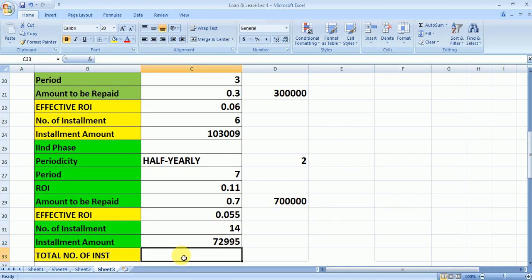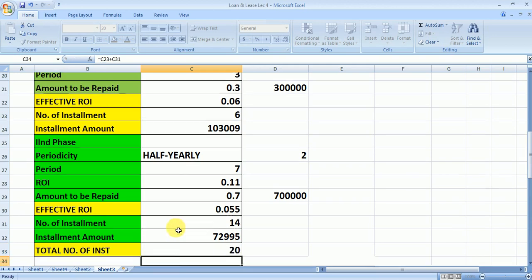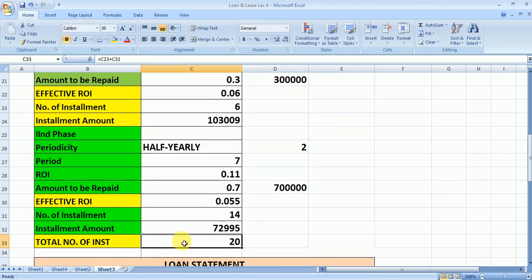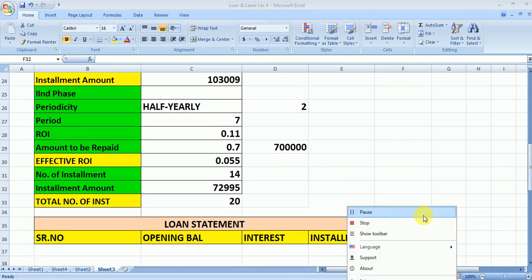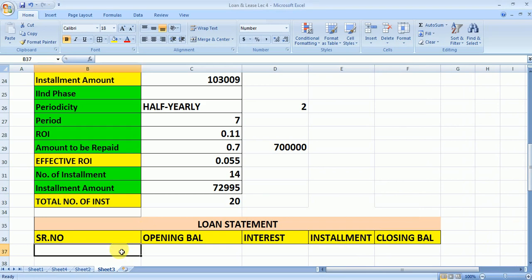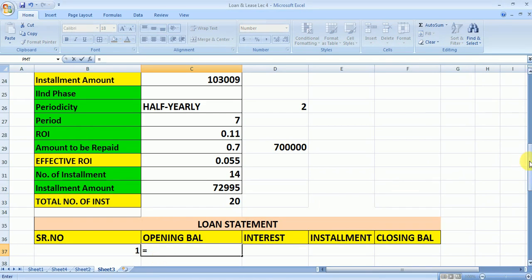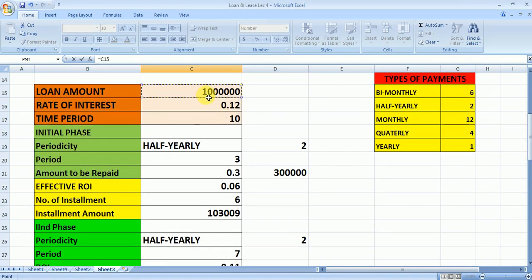Now we need to calculate the total number of installment during the duration of the loan. So that will be equals to the number of installment to be paid in the first year plus number of installment to be paid in the second year. So the total number of installment to be paid is 20. So in this way we have calculated the installment in the initial phase also and the second phase also. Now with the help of this information we'll prepare the loan statement. So in the first year we have to write first year. So in the first year the opening balance will be equals to the loan amount. So we need to select this 10 lakh, then enter.